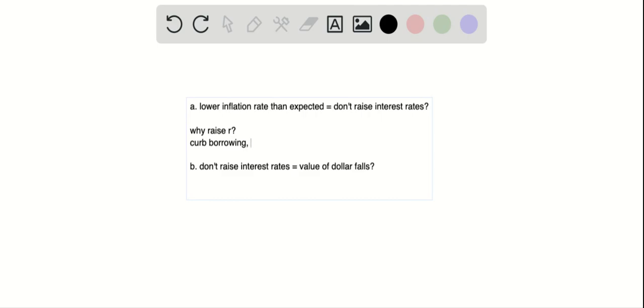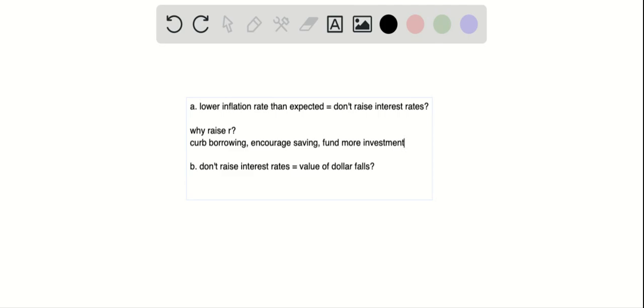You're also going to curb borrowing and encourage saving, which will fund more investment. When you raise the interest rate, you get a better return on your saving, and then there'll be more funds available to be borrowed and loaned out for investment. So you would want to raise the interest rate if you want to slow down the economy right now. You want less people borrowing and spending money right now, and you want to encourage them to save that money for slow growth later with investment.